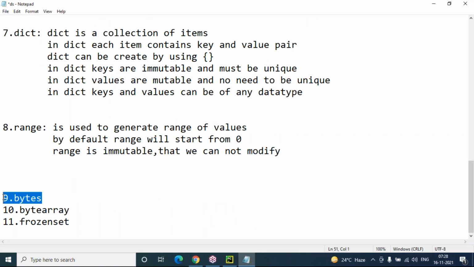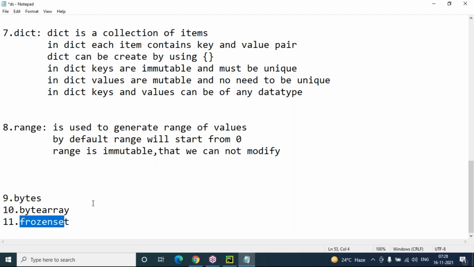Now coming to bytes, bytearray, frozenset. These three data structures we cannot create directly, like how I create range, dictionary, string, list, or tuple directly. These three, bytes, bytearray and frozenset, cannot be created directly. You can create these three data structures by taking help of list, set, or tuple only.